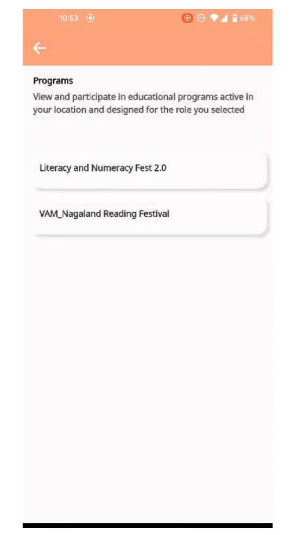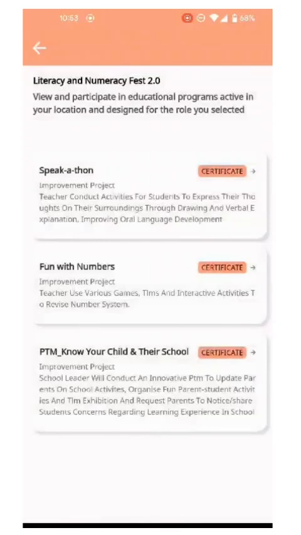Post updating the profile, go to the home page, click on program style, then you will be able to see Literacy and Numeracy Fest 2.0. Click on this and then you will be able to see all the projects under Literacy and Numeracy Fest 2.0. Since you are a school head, you will be doing the PTM Know Your Child in Their School project. If you're a literacy teacher or a numeracy teacher too, then you can do the other projects as well.